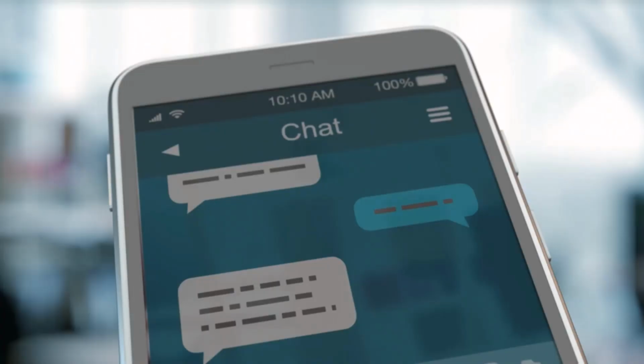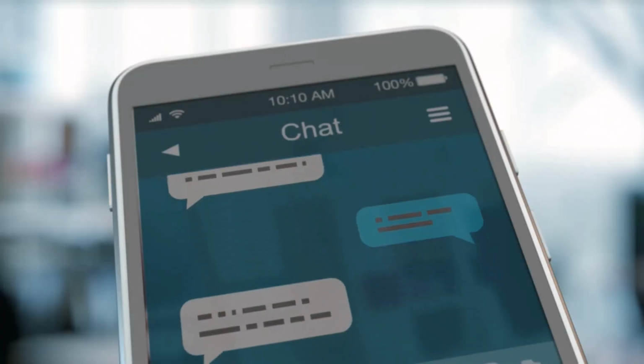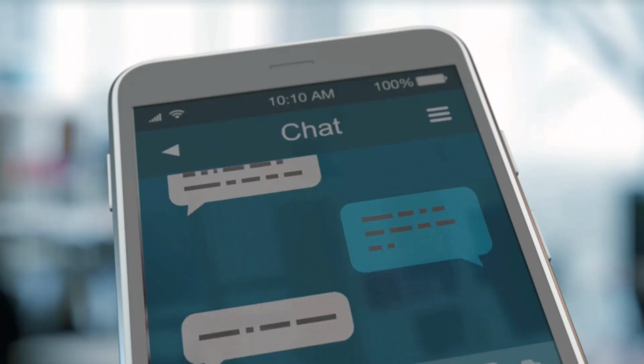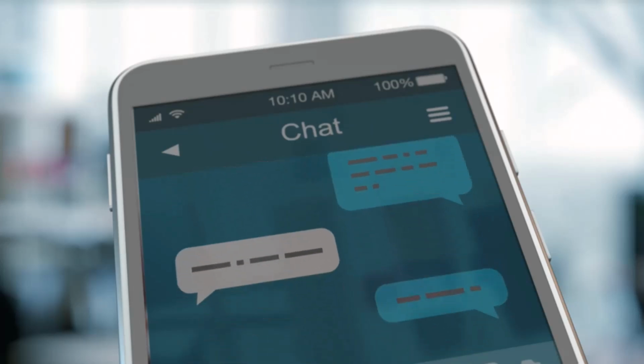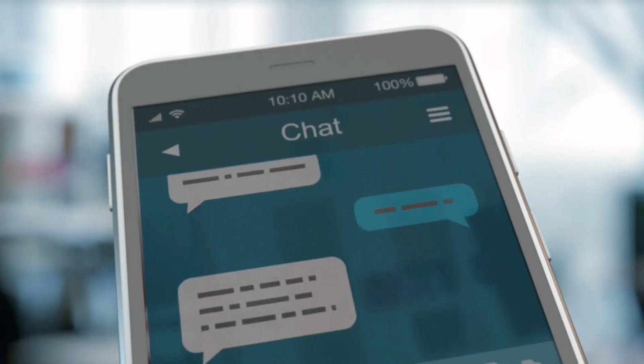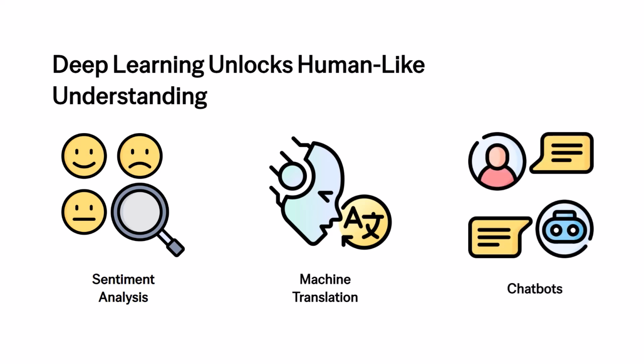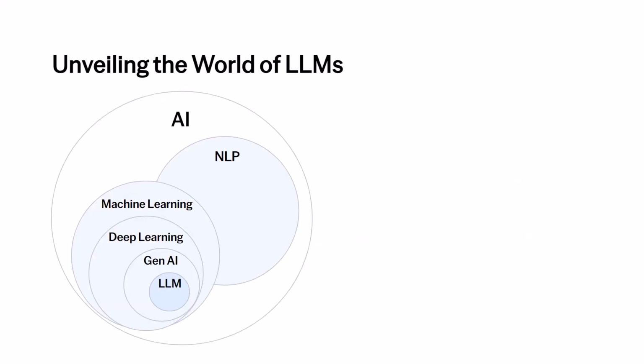With deep learning, today's NLP systems can do a lot. They can understand context and meaning, generate natural, flowing responses, and even translate languages with impressive accuracy. Tasks like sentiment analysis, machine translation, as well as applications like chatbots are all possible because of deep learning's ability to process text data in ways that resemble human understanding. This brings us to the crown jewels of NLP, large language models.